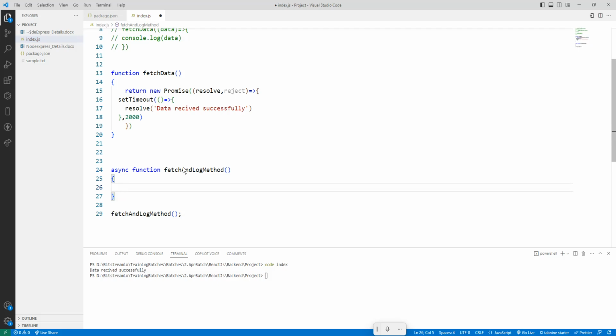So const data equals await. What is the method we are calling here? We are calling the fetch data method, so fetchData() with open and close braces.